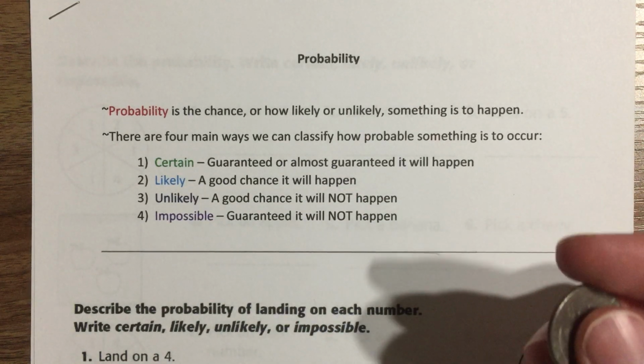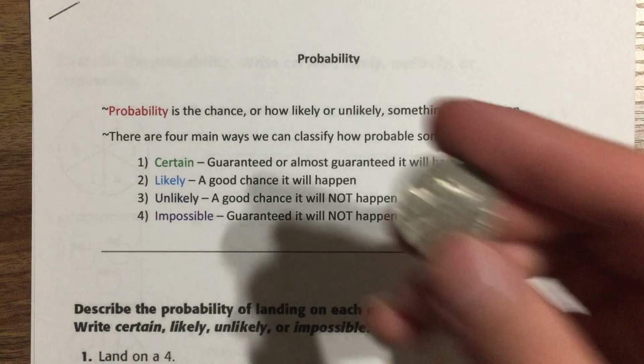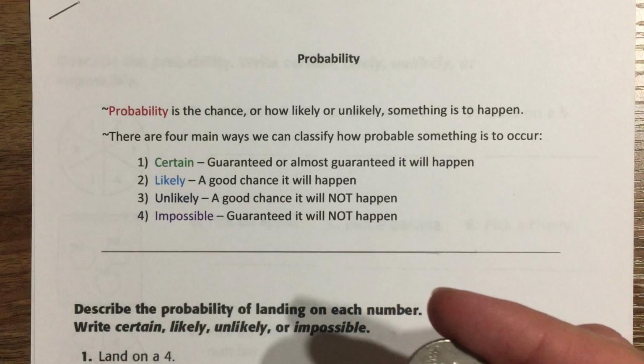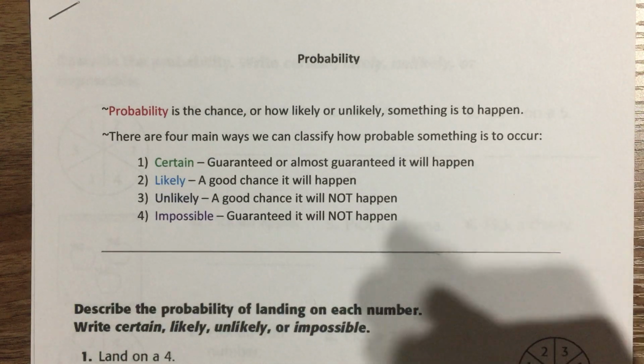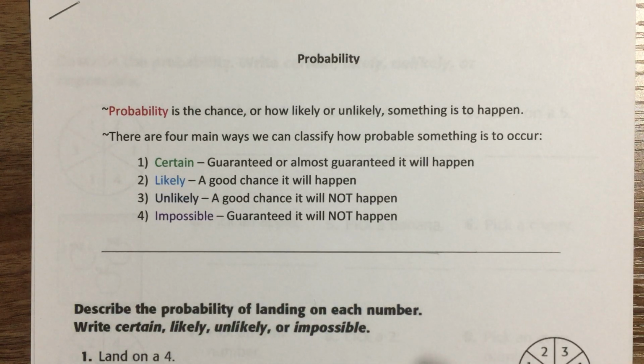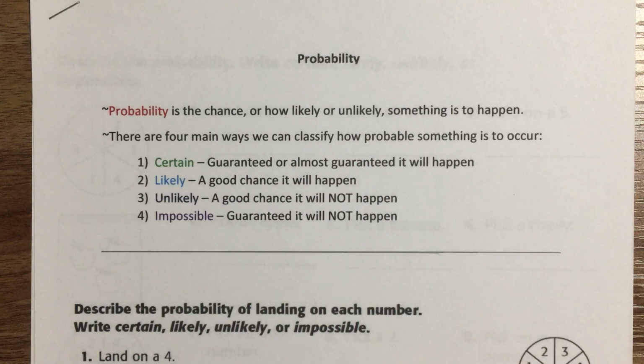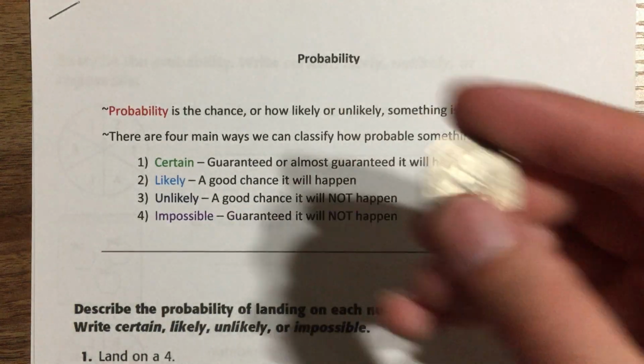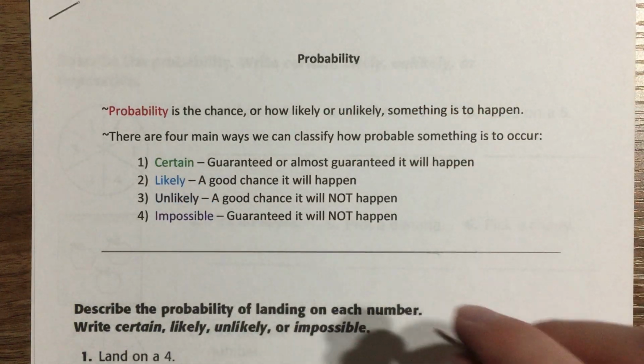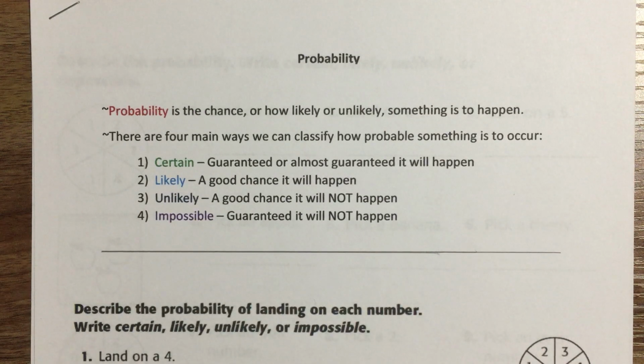Impossible is saying that if I flip this coin, it's going to land on some third outcome that's not heads or tails. That's not possible. There is only a heads and a tails on this quarter. There's not a third side to a coin. And again, we're ignoring the edge. We're just looking at the heads and the tails side. So that would be impossible.